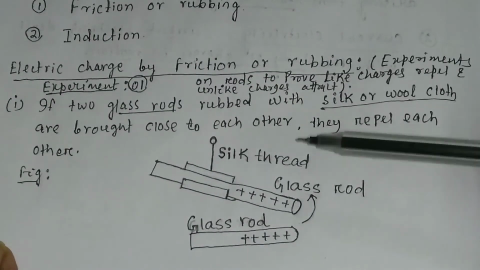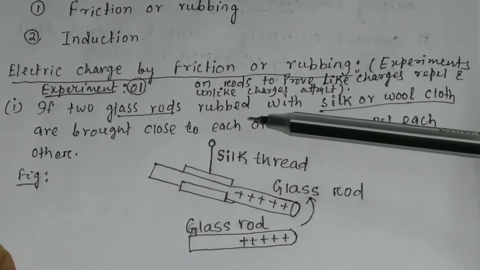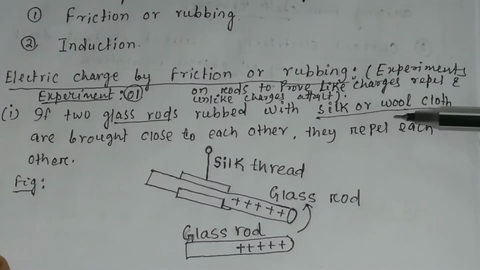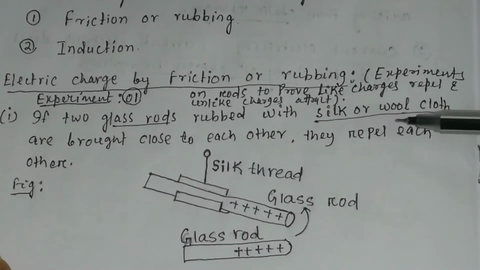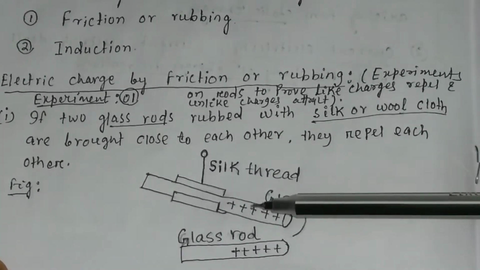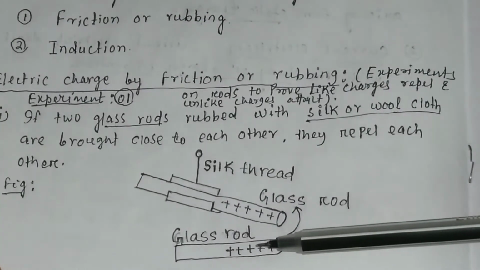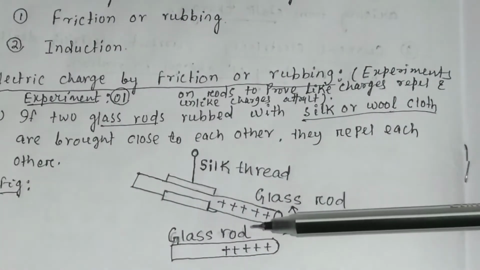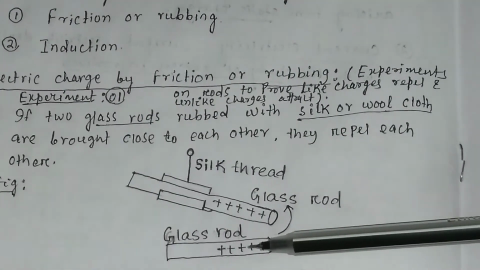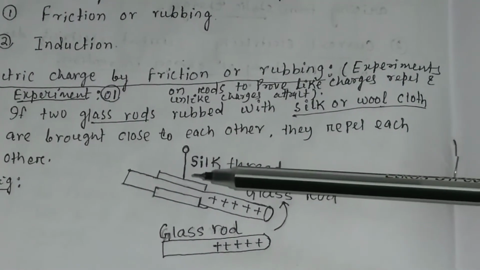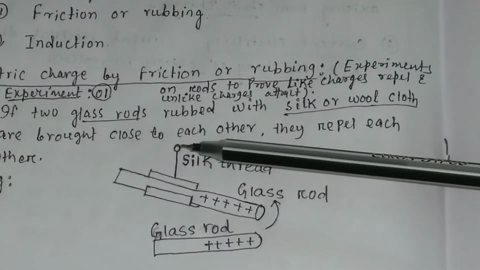Next, the two glass rods are rubbed with either silk cloth or woolen cloth. You rub this glass rod with silk cloth and also rub this glass rod with silk cloth. This glass rod is hanging from the rigid support.